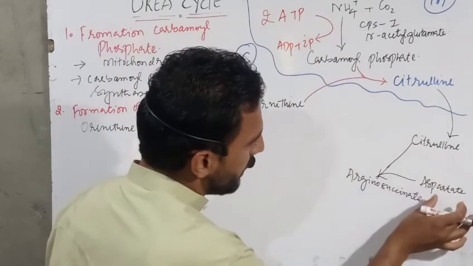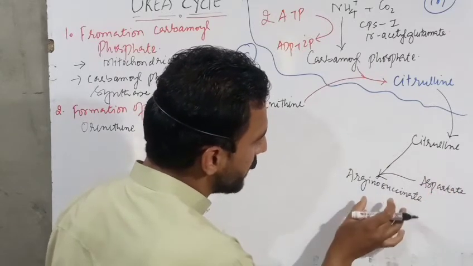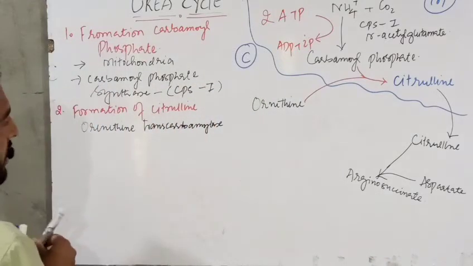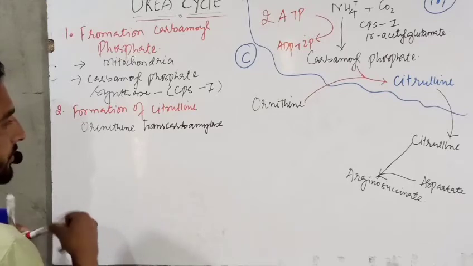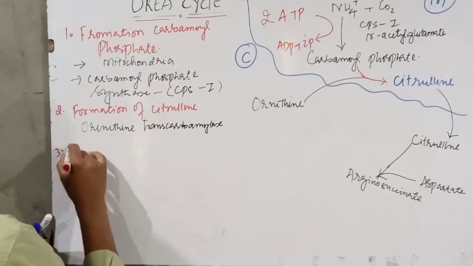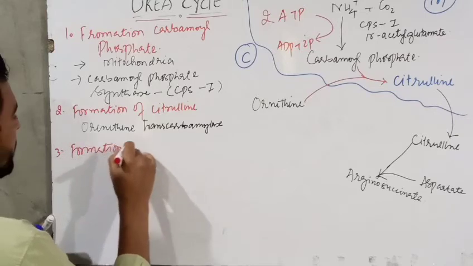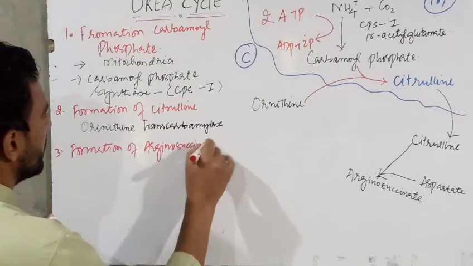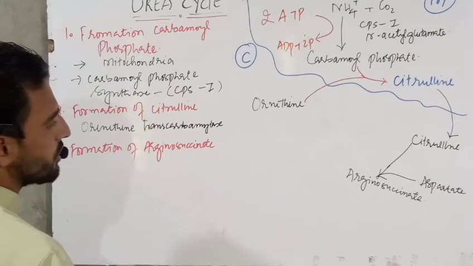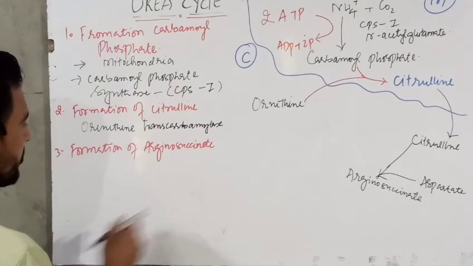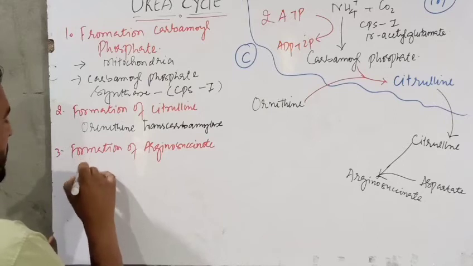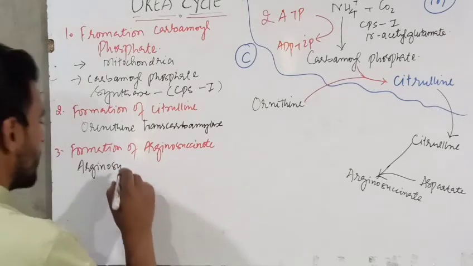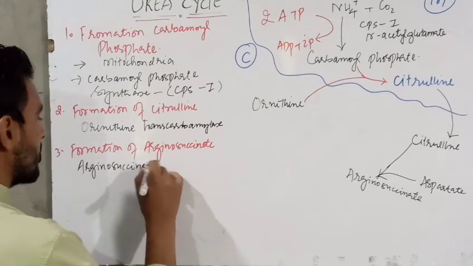That means the citrulline and aspartate condense together and form arginosuccinate. This is the third reaction, the formation of arginosuccinate. This formation of arginosuccinate requires the enzyme arginosuccinate synthase,